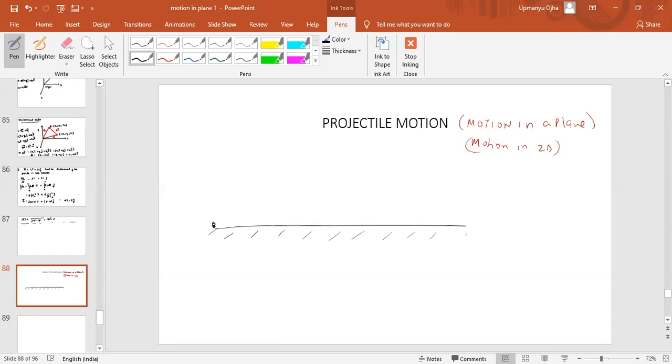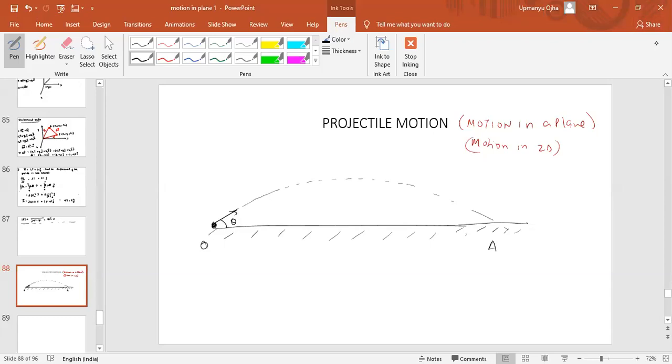If you throw the ball at some angle theta from the ground, you will see that this object will follow a certain path like this, and it will again come back to the ground at a certain point B. This is the point where we have thrown the object, and this is the point where it reaches. This motion of the particle under the action of gravity is known as projectile motion.